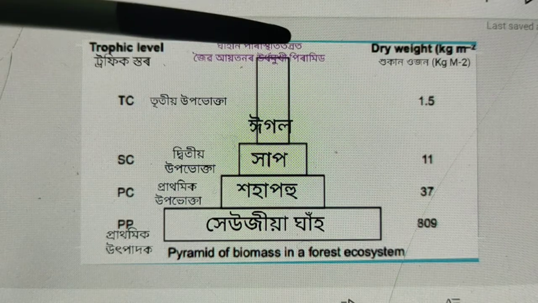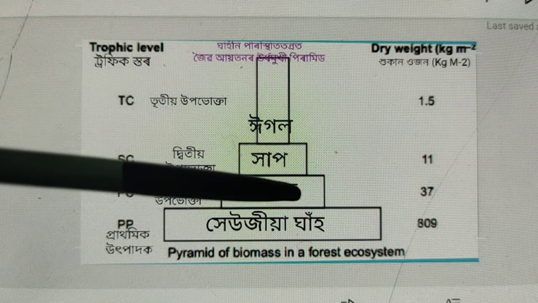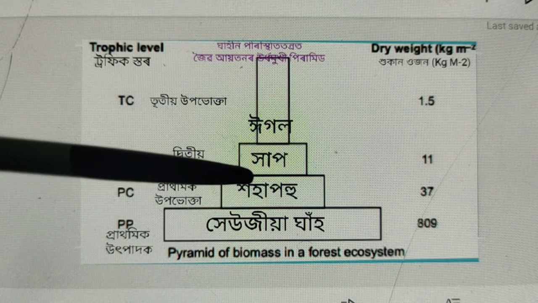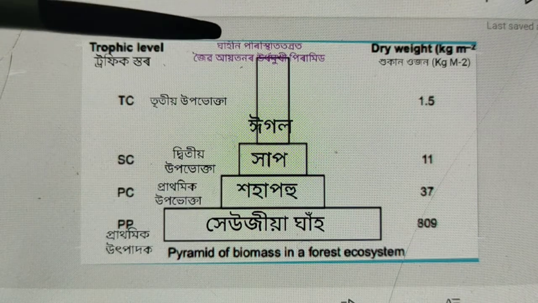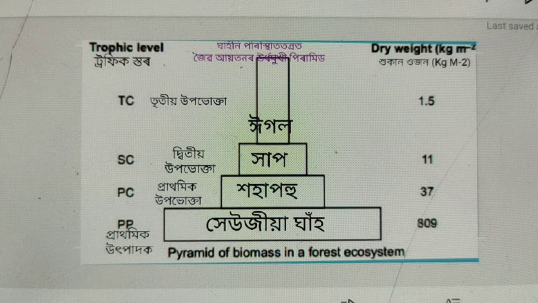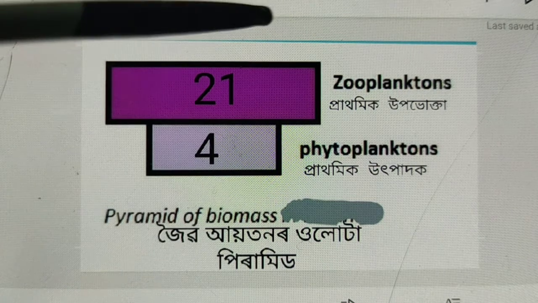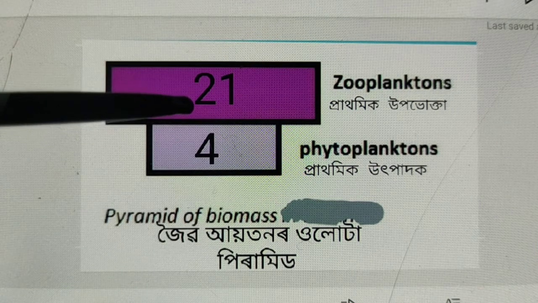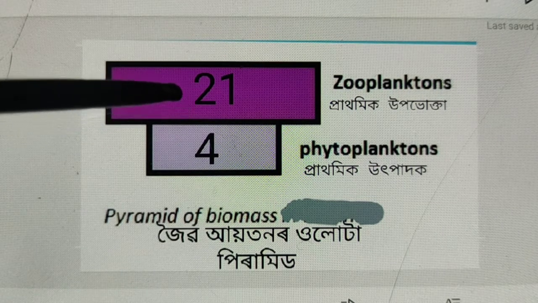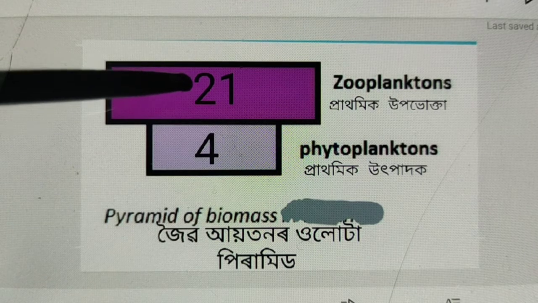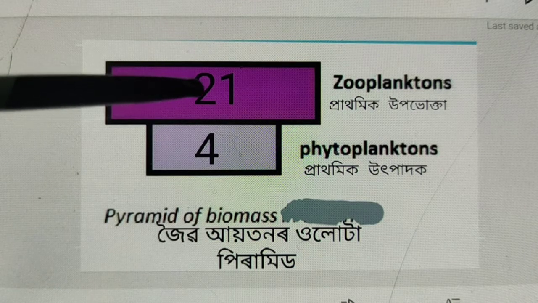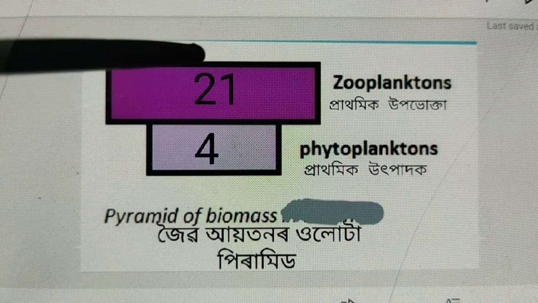In this pyramid, the weight of producers is more than the weight of tertiary consumers. But in the case of the inverted pyramid of biomass, the weight of phytoplankton is less than the weight of zooplankton, and phytoplankton are eaten by zooplankton.